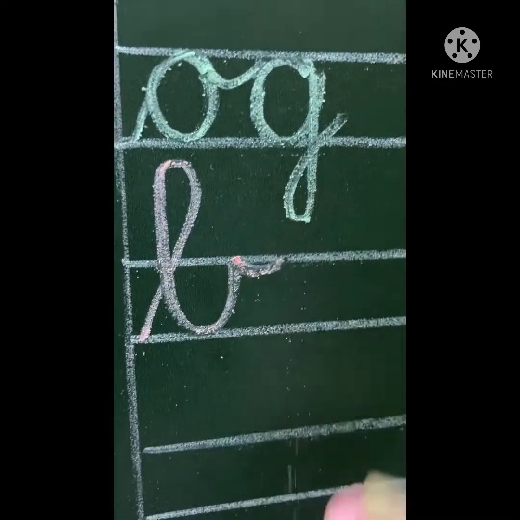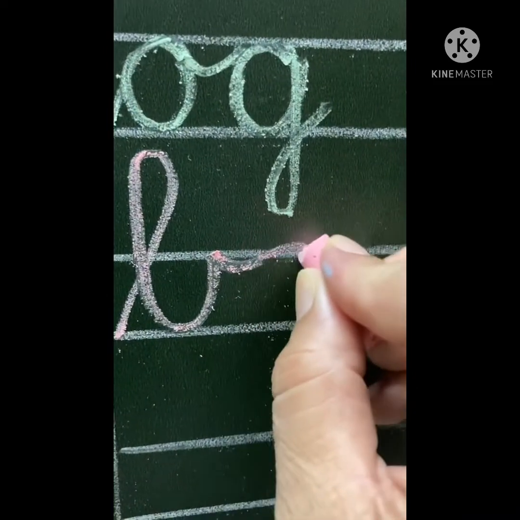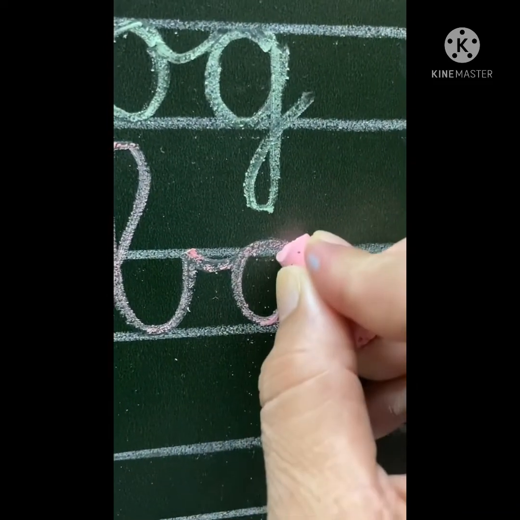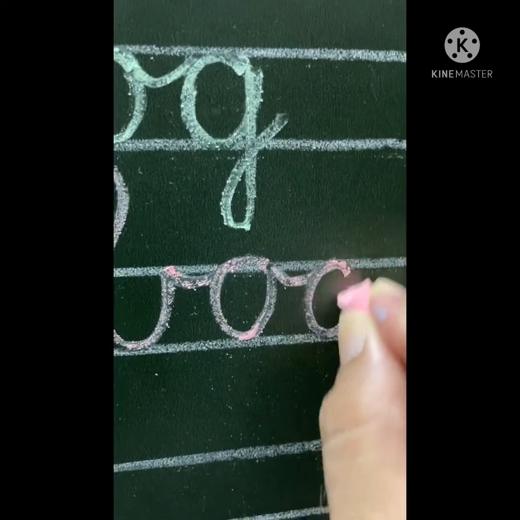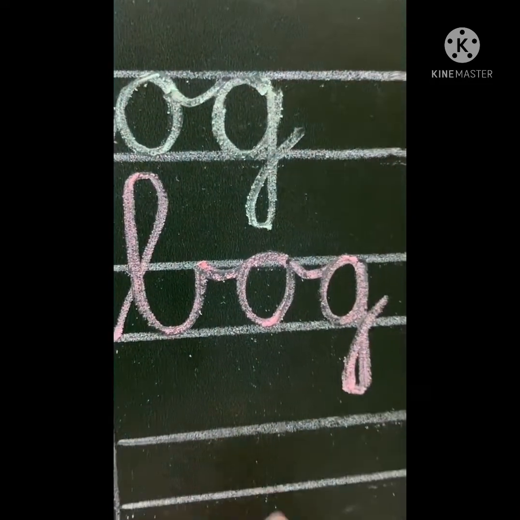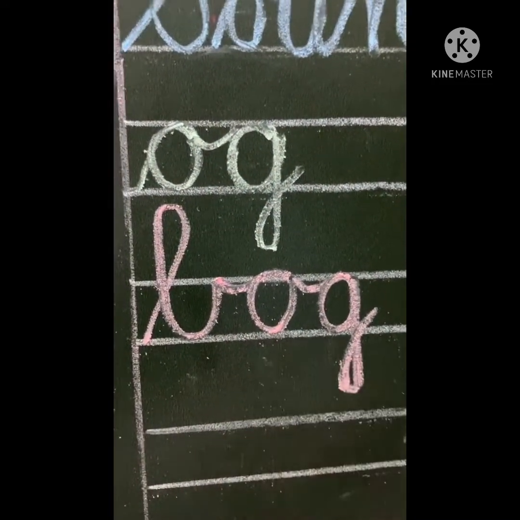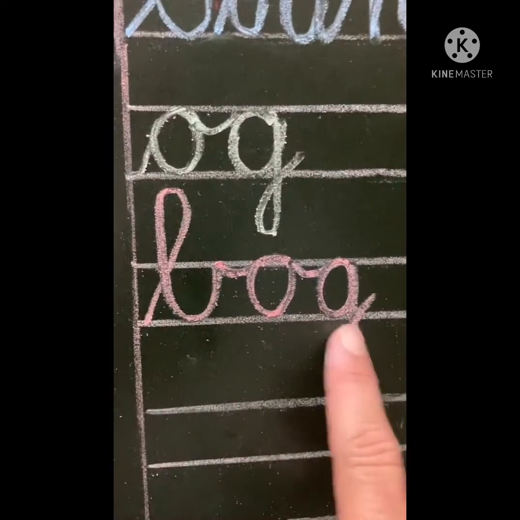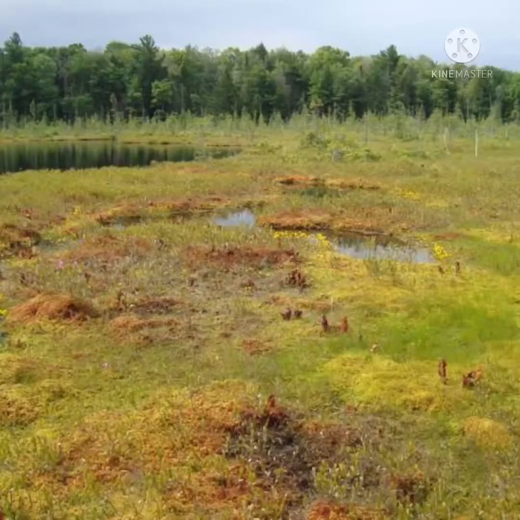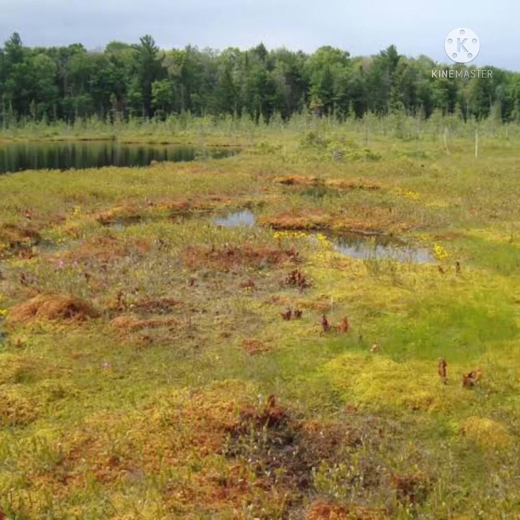So let's write the first word, and it will be starting with the B sound. The B will be written like this. Extend its flick from here only and make O. Extend the flick and make G, G. B-og, bog. Bog is a very soft and wet ground.